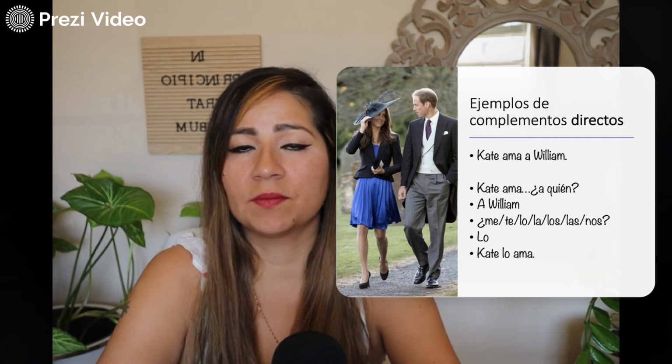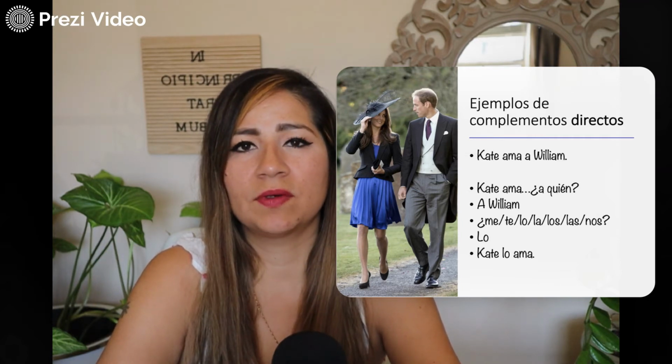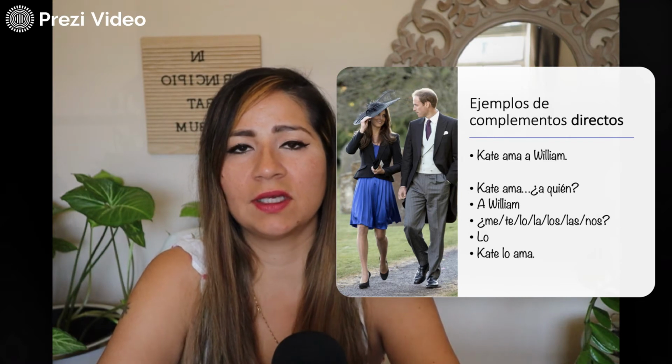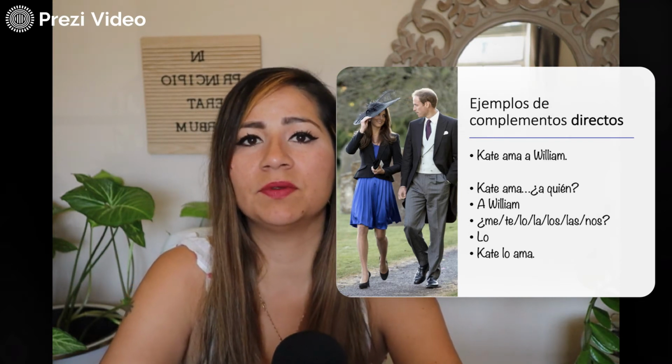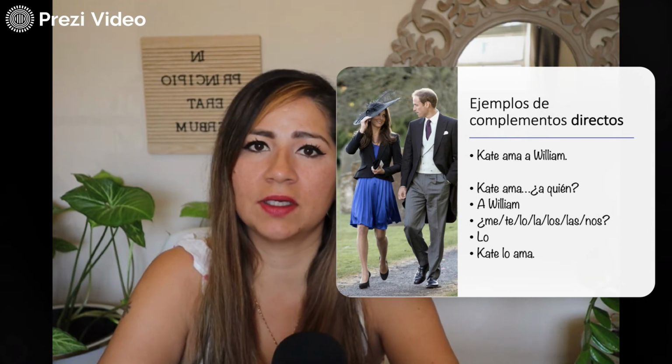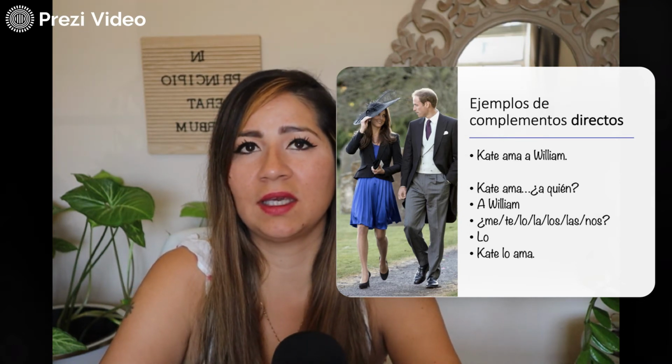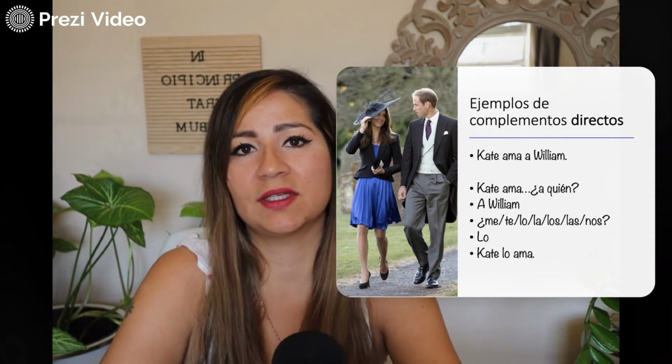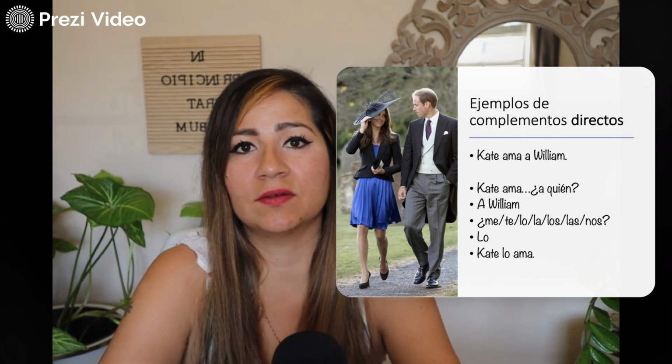As you may or may not remember, the pronoun goes right before the verb. Not like in English where you put it after, we put it before in Spanish. So it's not Kate ama lo, it's Kate lo ama. So you're literally saying Kate him loves, but that's how we would say Kate loves him. Okay?